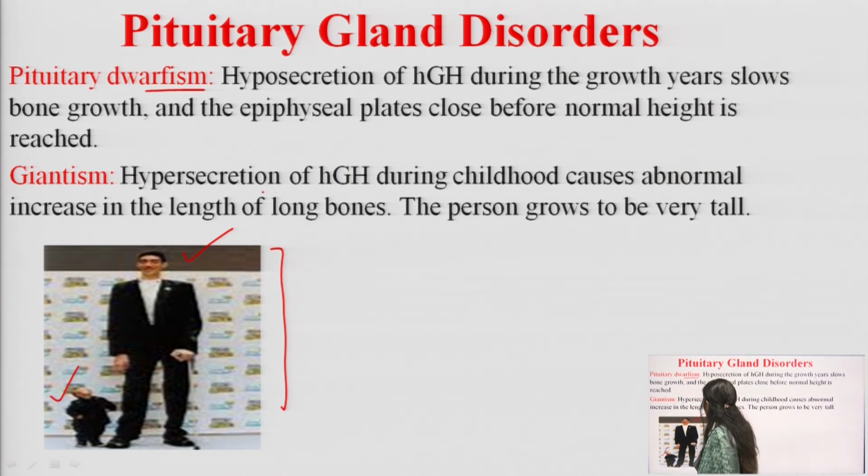When there is hypersecretion of the growth hormone during the growth years, the epiphyseal plate is open, it has not closed, and normal height is not achieved yet. So, if during the growth years there is less secretion of human growth hormone, there will be dwarfism, and when there is high secretion of growth hormone during childhood, it will result in an abnormal increase in the length of the long bones, and the person grows to be very tall, gigantism, like we have seen in the example of Ali.